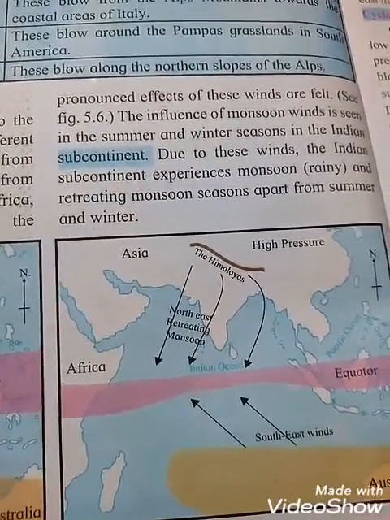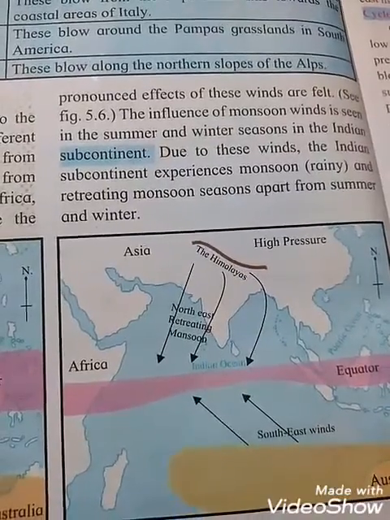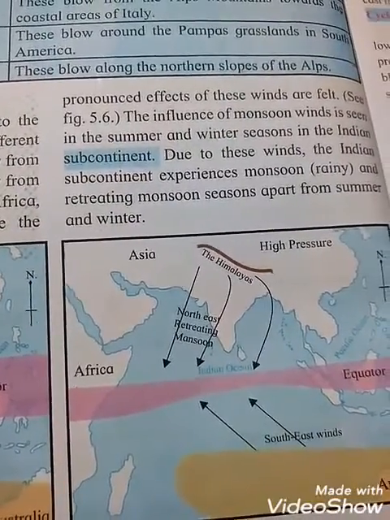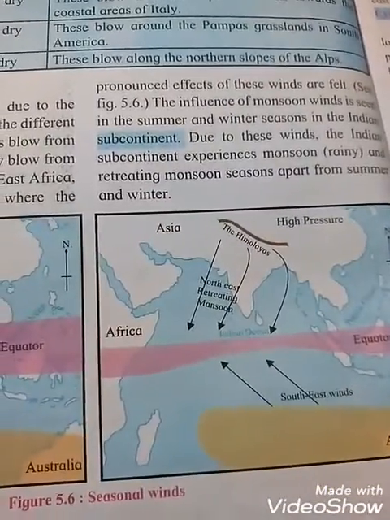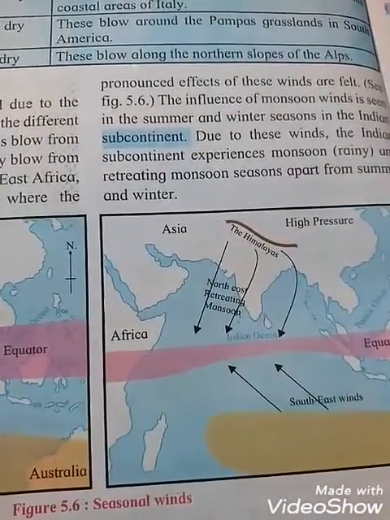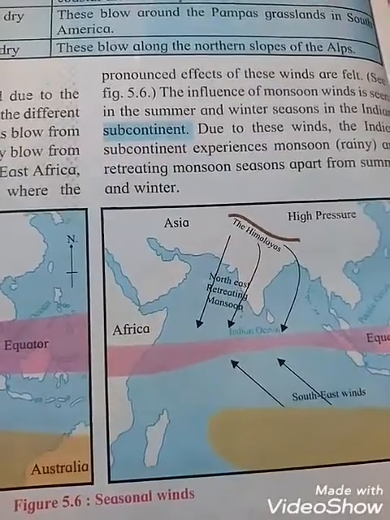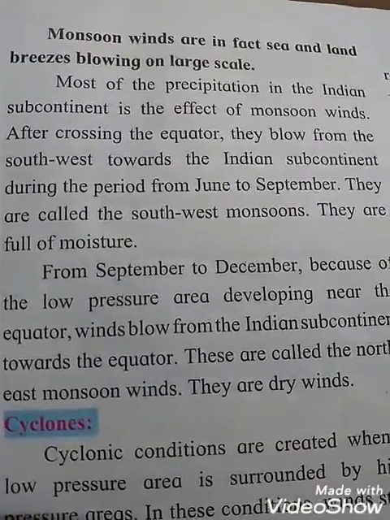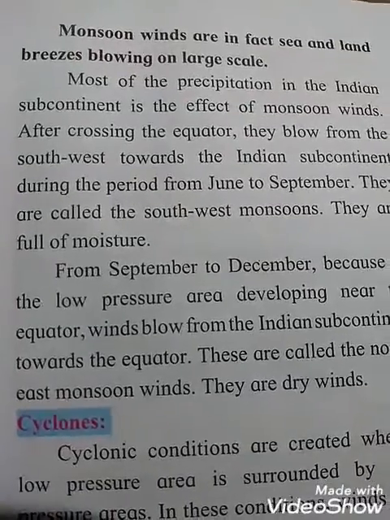Okay students, and the retreating monsoon. You know students, retreating means what? To move back. Monsoon seasons are apart from summer and winter. Can you see this picture? See the arrow mark, how the northeast retreating monsoons blow. Winds are in fact sea and land breezes blowing on a large scale.